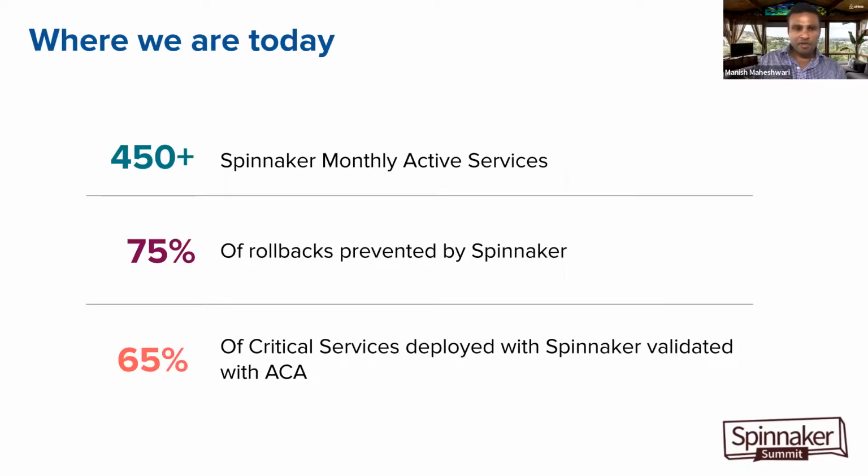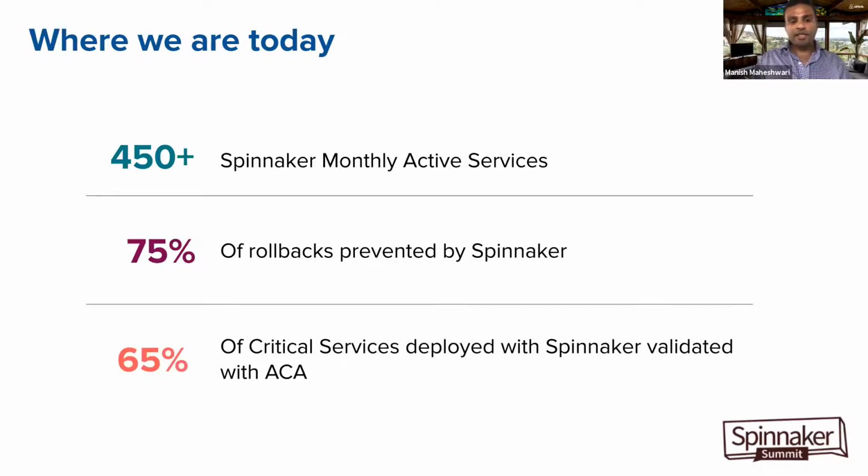So where are we today? Today we have more than 450 services which are active on Spinnaker. By active, I mean these are services which are deploying at least once in a particular month. And then the second piece is the percentage of rollbacks which are prevented by Spinnaker. Around 75% of our rollbacks were prevented by Spinnaker since we GA'd.